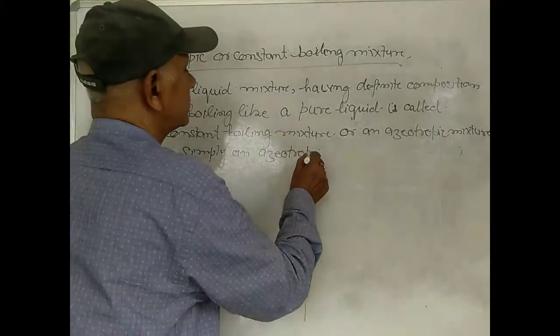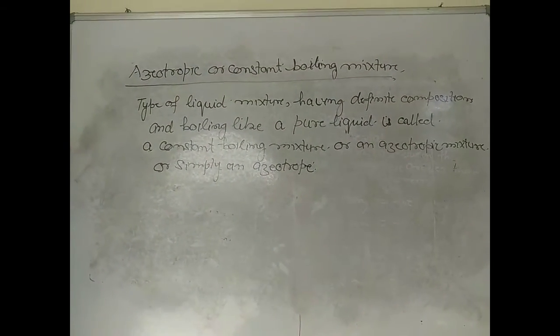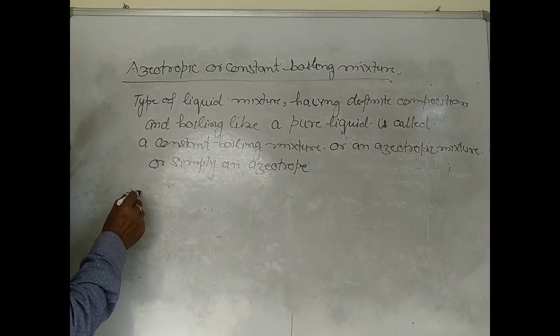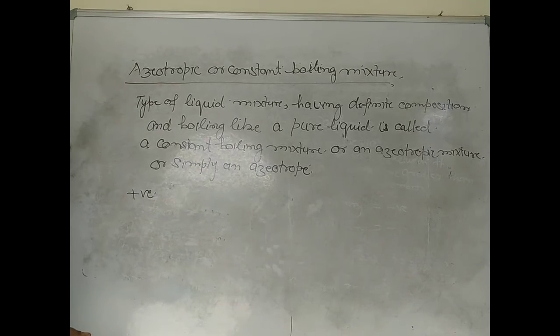Now, as we have already discussed, the solution which shows the positive deviation boils at a minimum temperature.